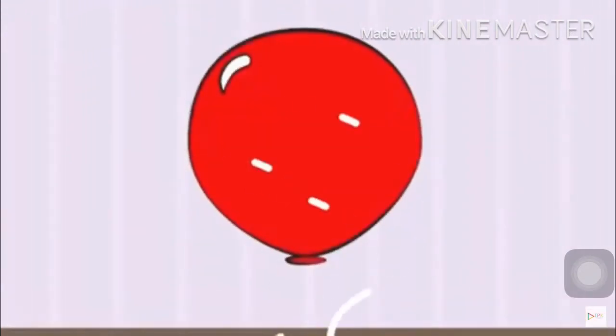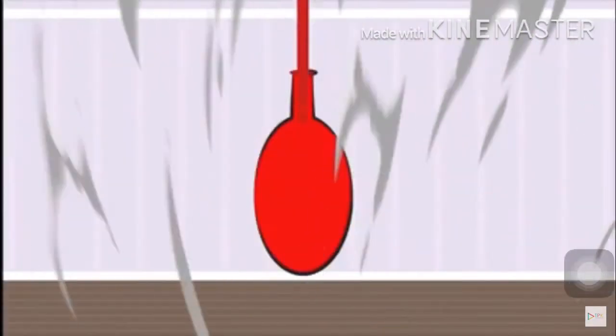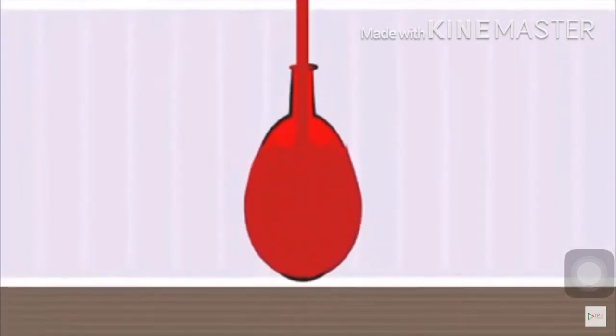Let's take a balloon, for example. When you pump air, which is a gas, into the balloon, it grows into this big circular shape, not because that's the shape of the air, but because the balloon is expanding. When you put water into the balloon, since it doesn't have its own shape either, it is the same as the air-filled balloon.